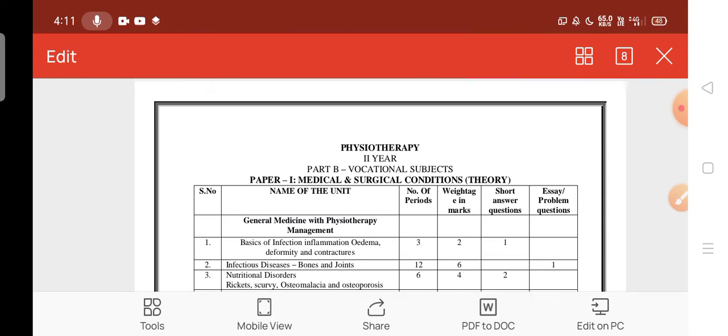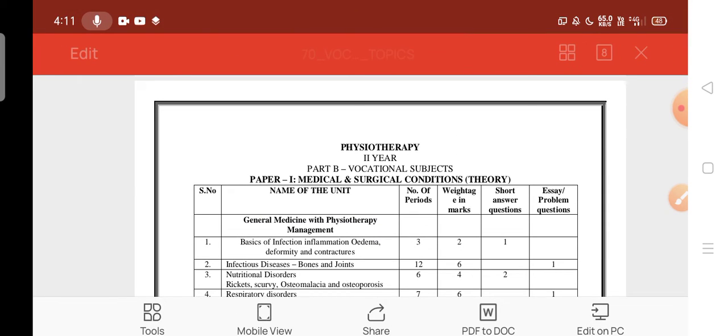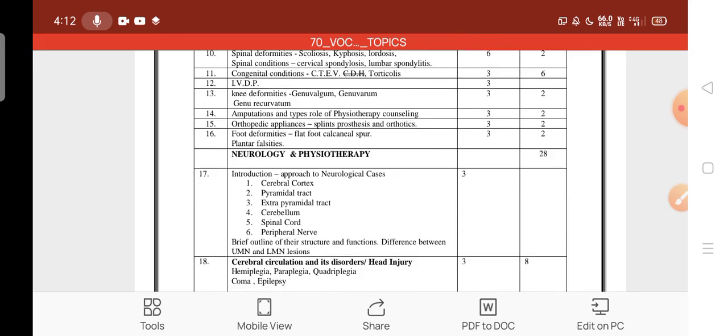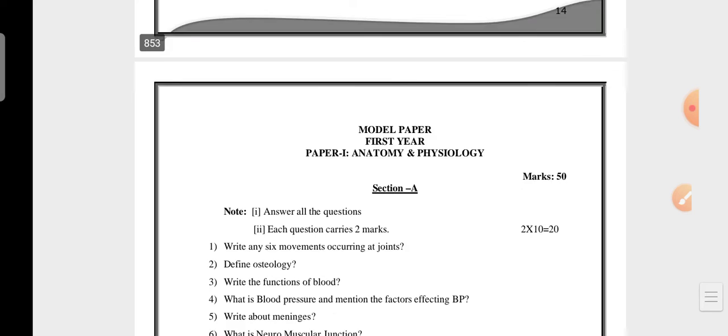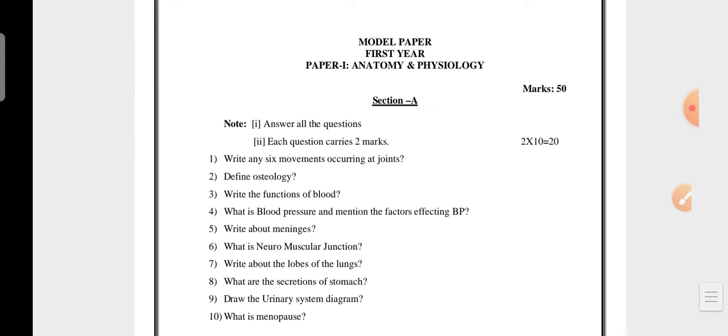Okay, it's clear now. So next coming to it, I will show the model question paper. I will discuss now first, second, third papers are deleted. So I discuss next, I will show the model paper. So this question paper is prepared based on 100%.